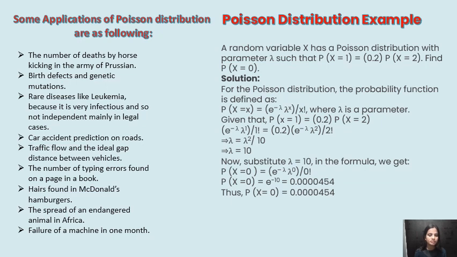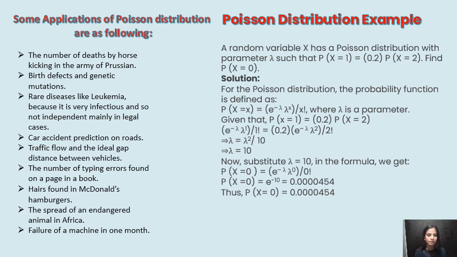And some of the applications for Poisson distribution are the number of deaths by horse kicks in the Prussian army, birth defects and genetic mutations, rare diseases like leukemia, car accident prediction on roads, traffic flow and the ideal gap distance between vehicles, the number of typing errors found on a page in a book, orders in a McDonald's, the spread of an endangered animal in Africa, and failure of a machine in one month.